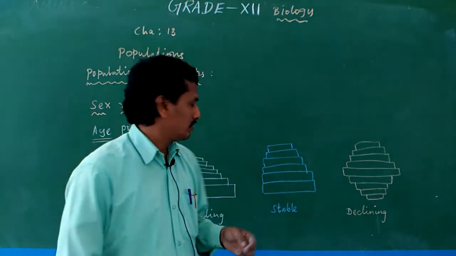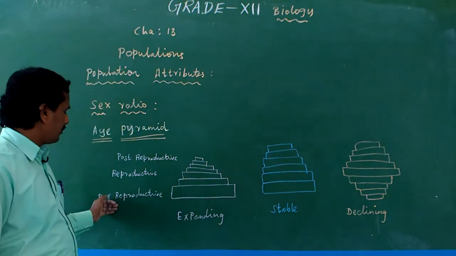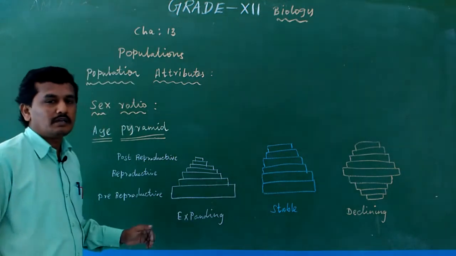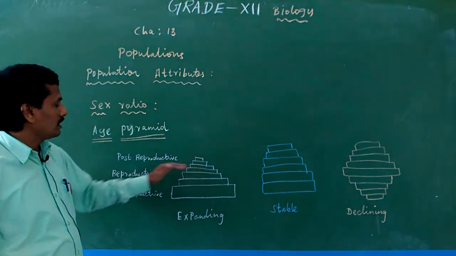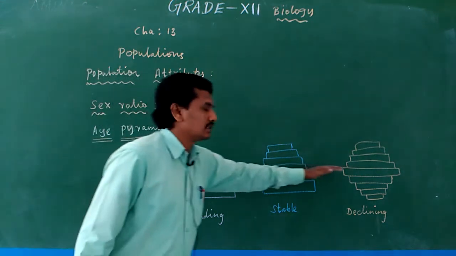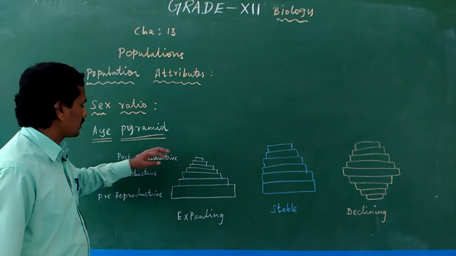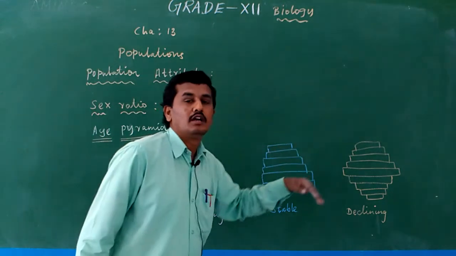In the graph, the first line is the pre-reproductive stage, the second line represents reproductive age people, and the top line explains post-reproductive people.